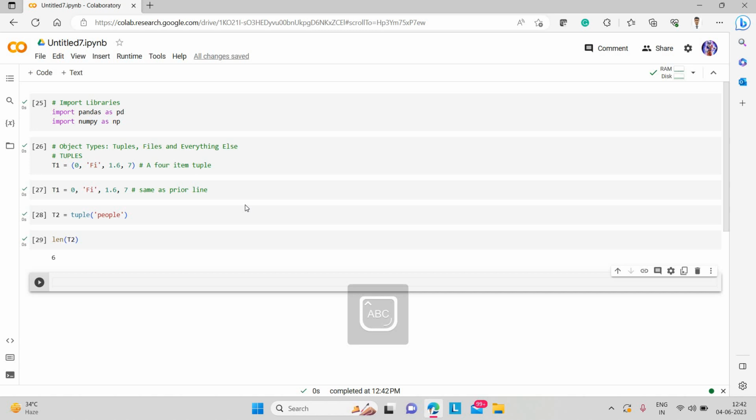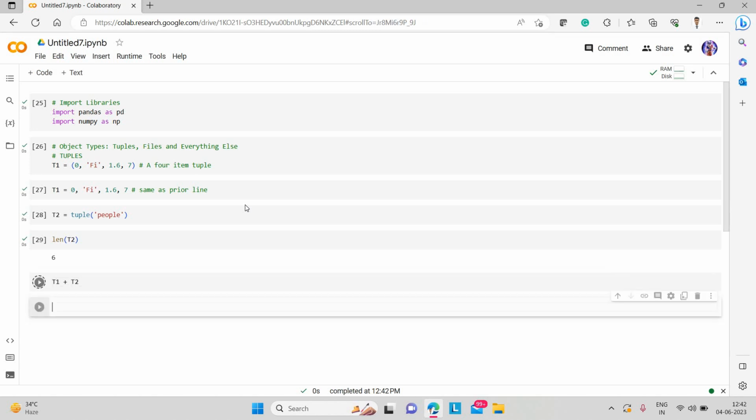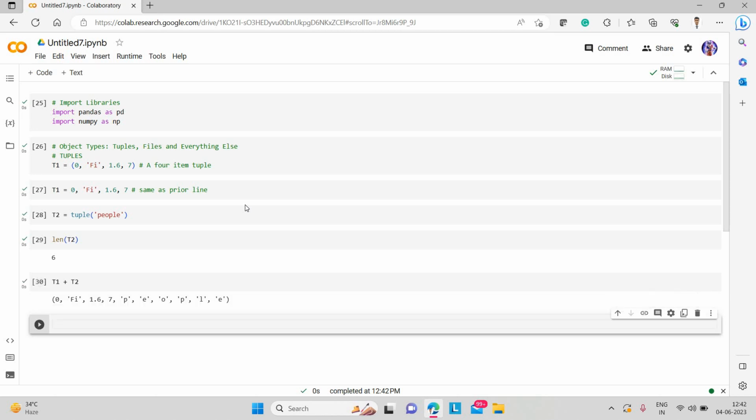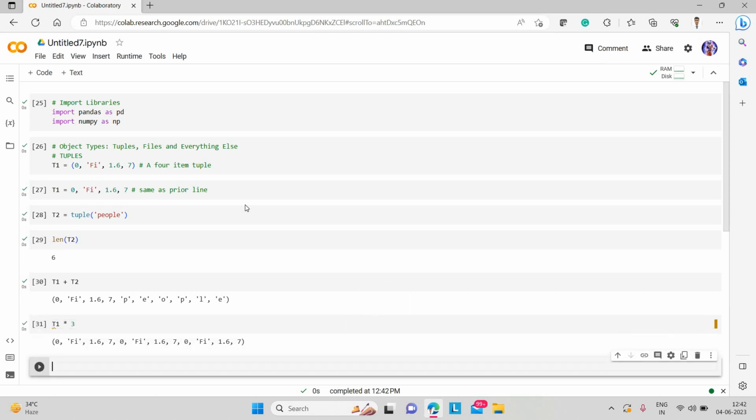Then we can also concatenate these two tuples, like we can add them. It gives us the elements of t1 and then t2, so we have concatenated these two. Then we can also repeat them: write t1 multiplied by 3, and it has repeated three times. We haven't gone through iterations, but we can use a simple iteration here.